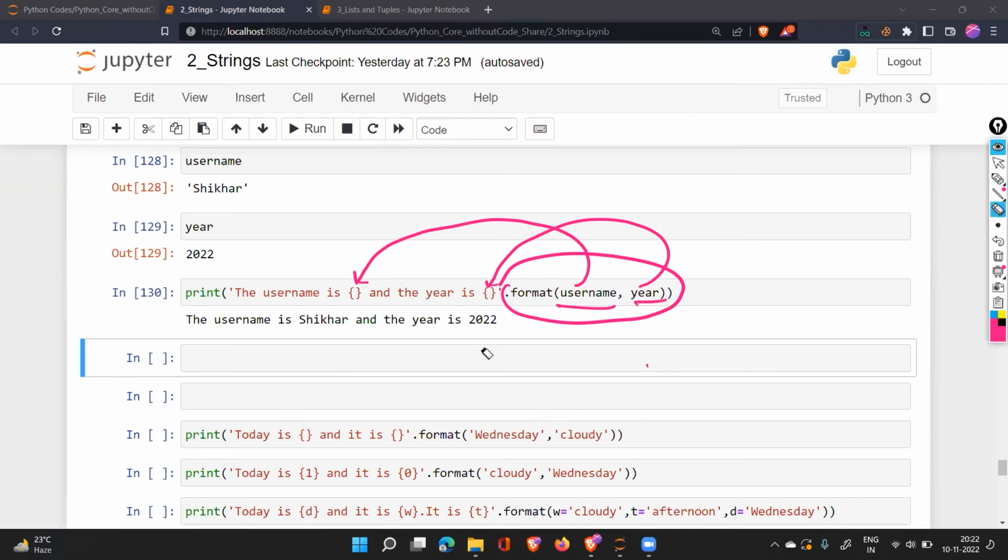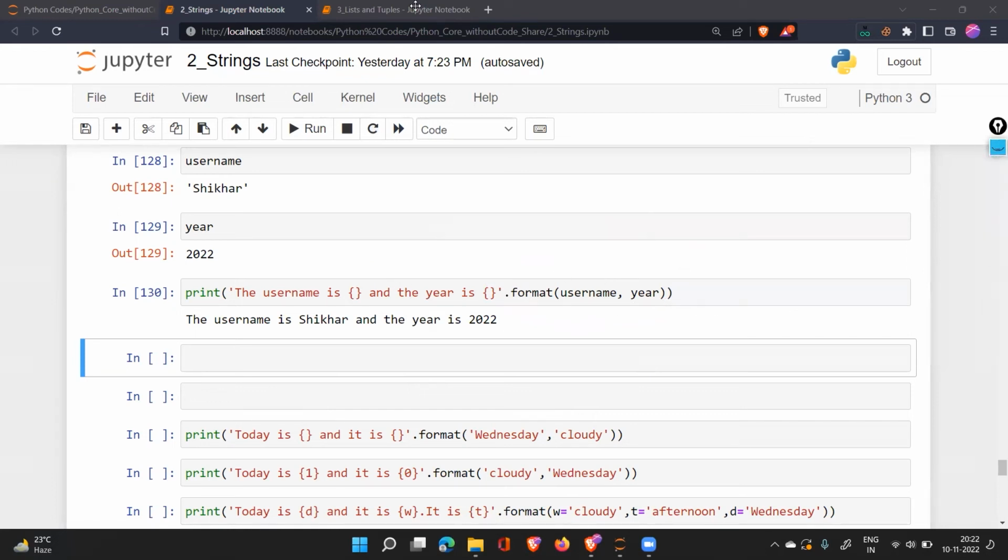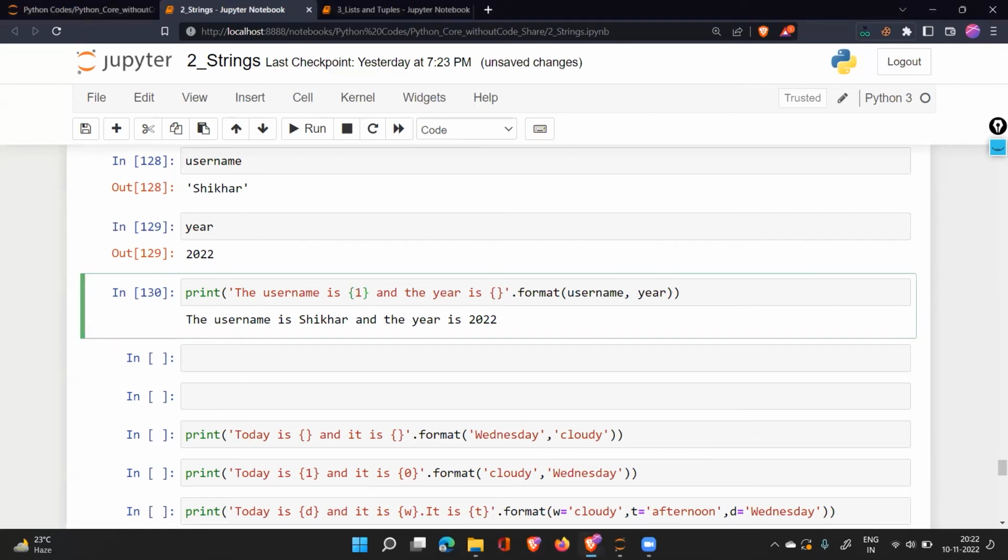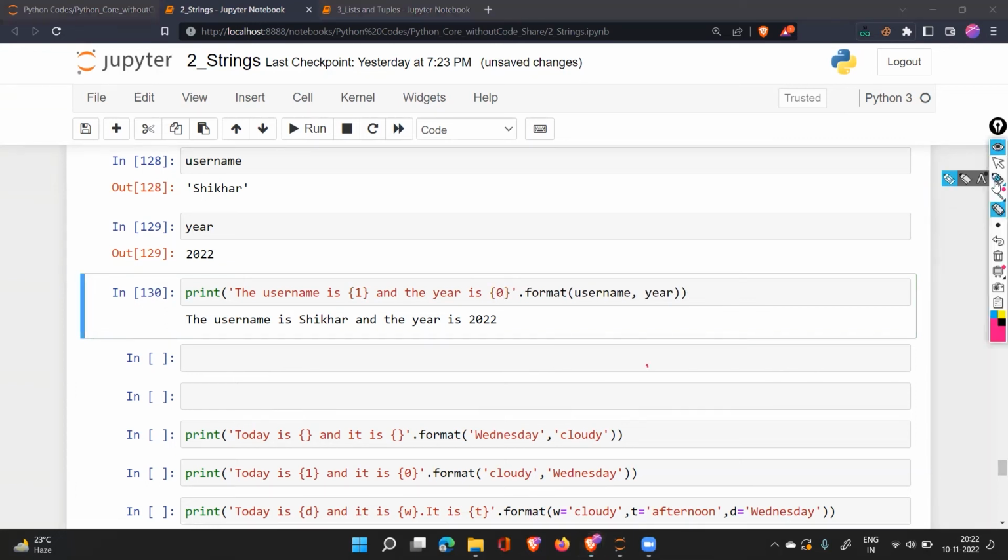Now, the second thing we can do is, if I don't want username to go in the first one, if I want username to go in the second one and year to go in the first one, we'll just say here 1, and here we'll say 0. So 1 and 0 mean the 0th variable and the first variable.